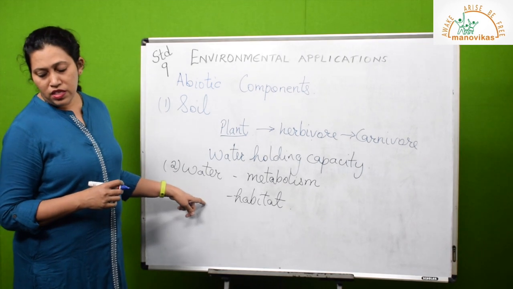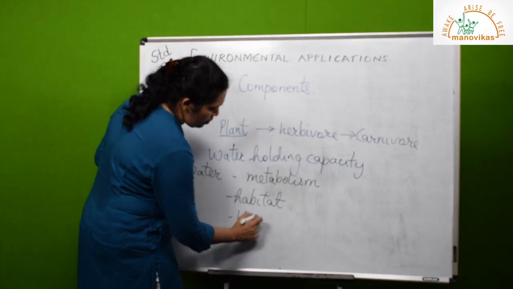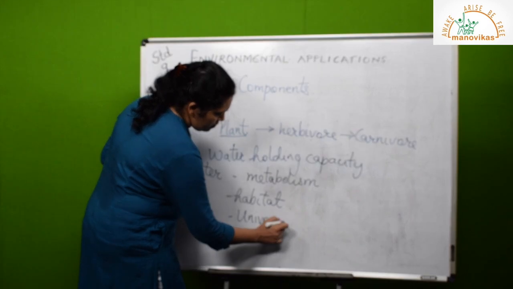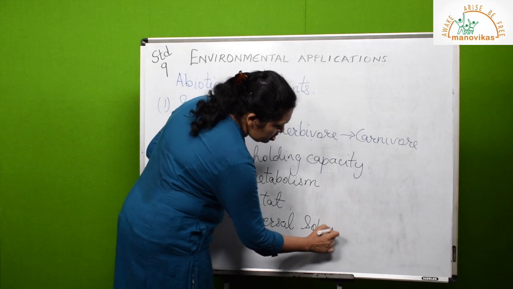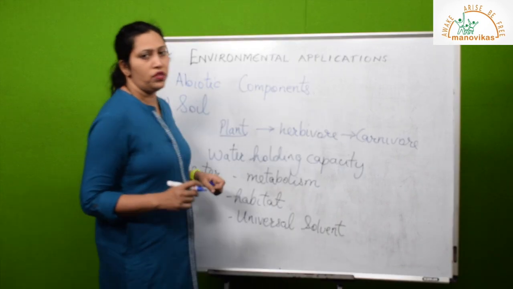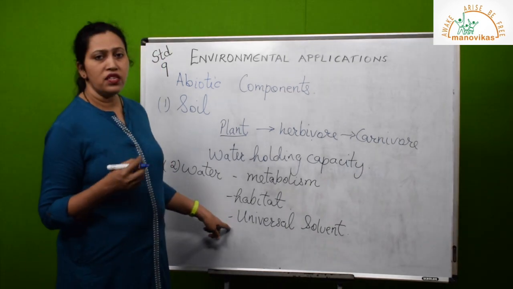It is also a solvent. It is called a universal solvent because many things dissolve in water, except paints and some other things, but most things dissolve in water.